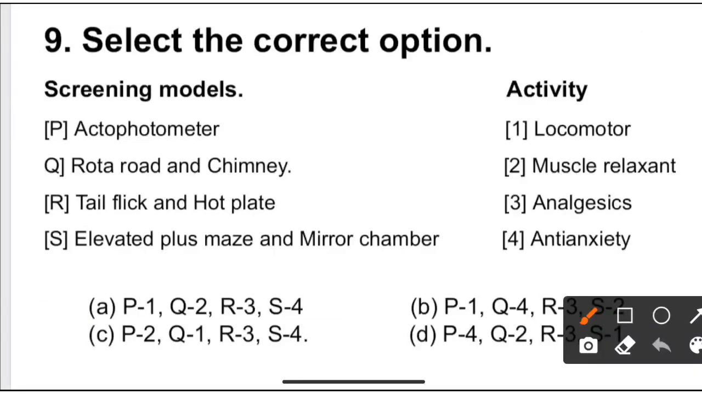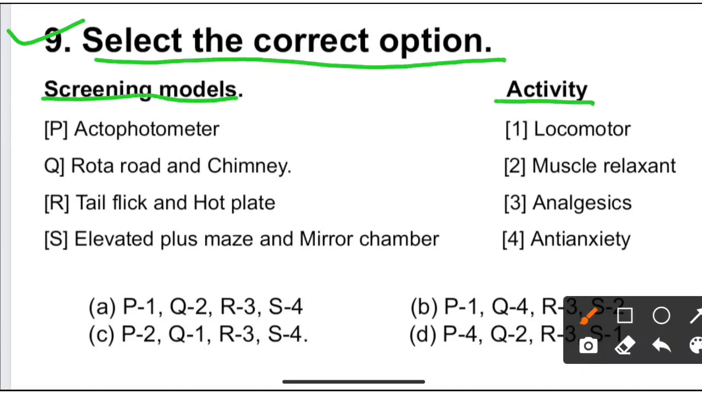Next question is question number 9. Select the correct option. Column A is screening model and column B is activity.